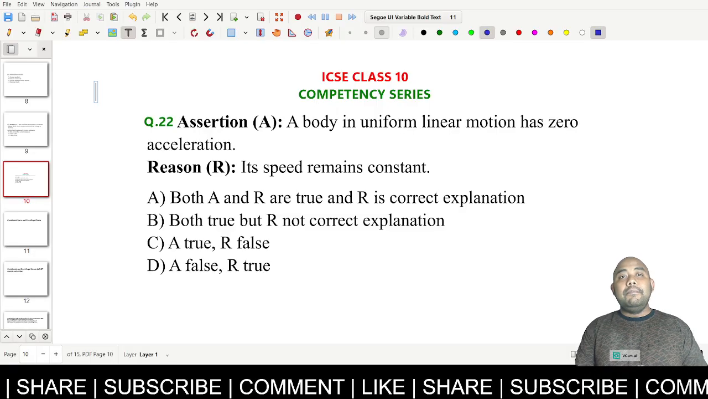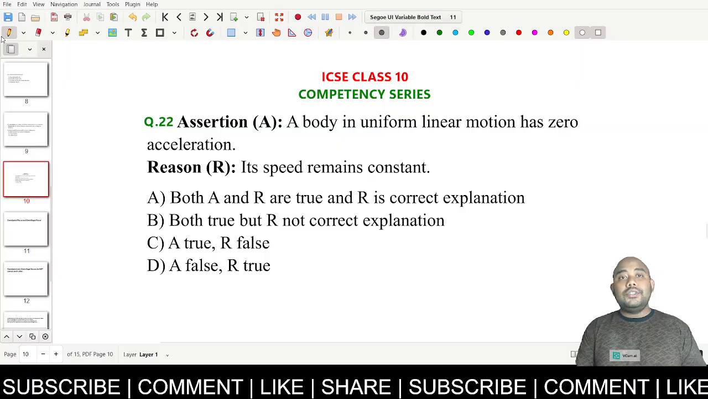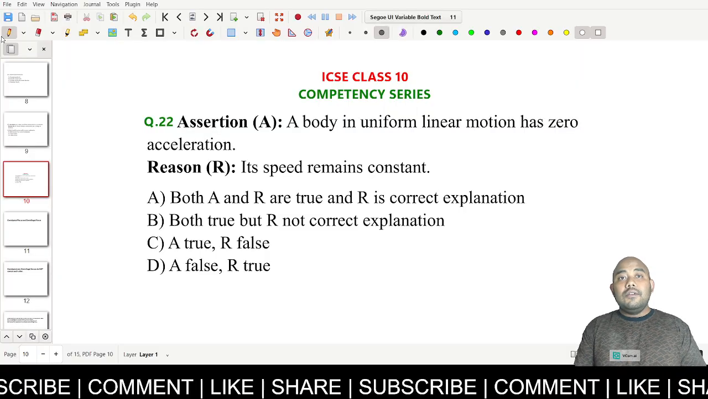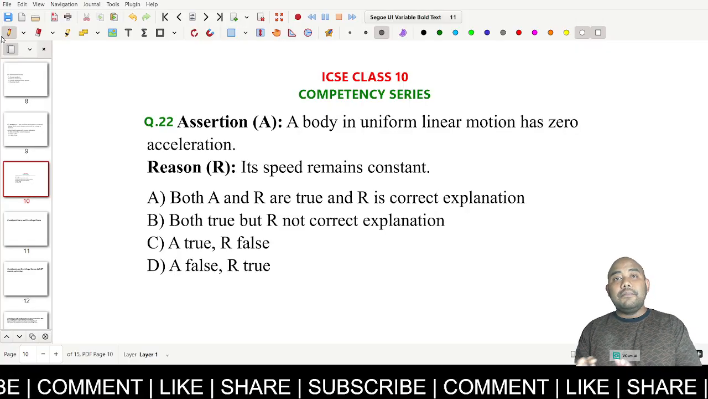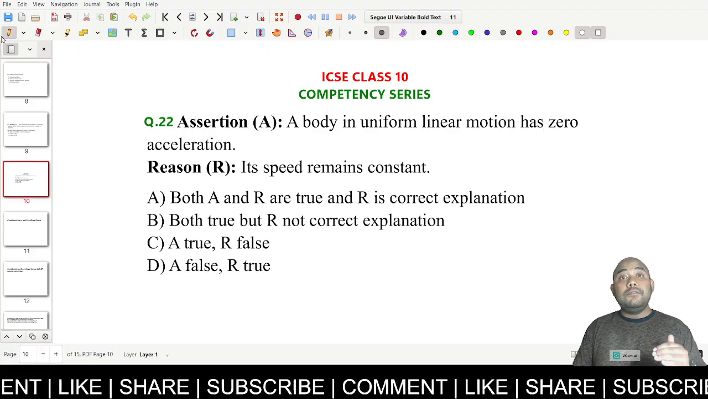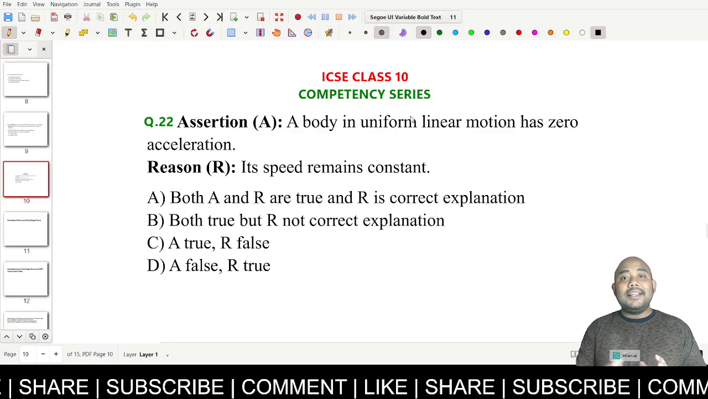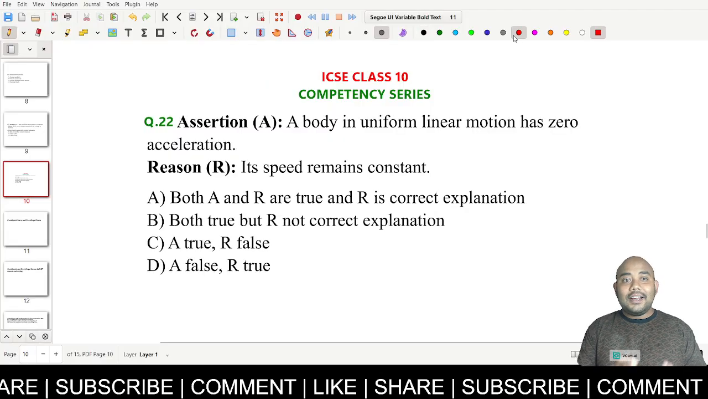Now, this is a very important concept-oriented, competency-based assertion reasoning question from the topic uniform linear motion and uniform circular motion, which is a very important part from the first chapter of physics. So let's read the assertion, let's read the reason, and let us decide which option is correct.